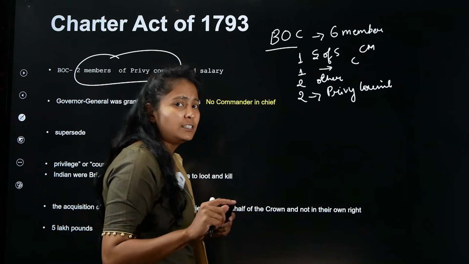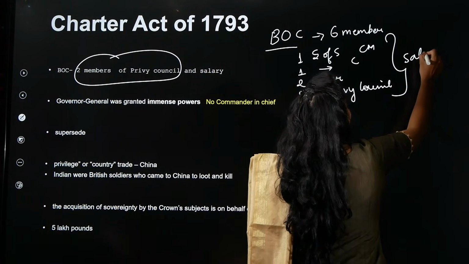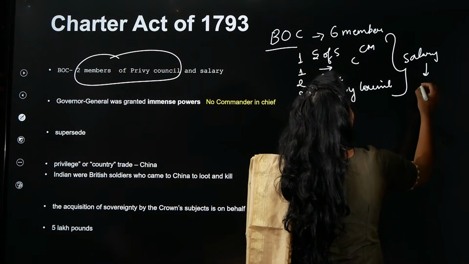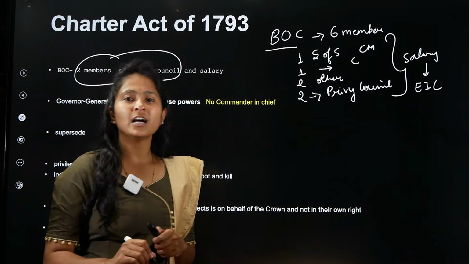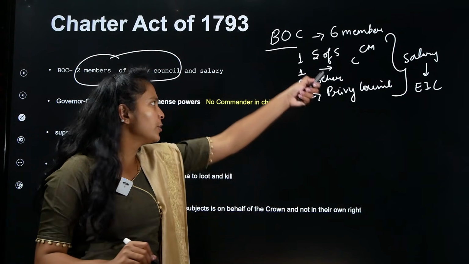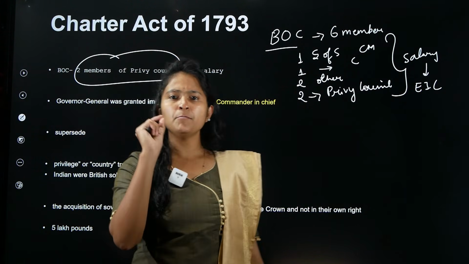And not just that, the salary of these people will be given by the British East India Company. The salary will be charged to whom? The British East India Company has to give the salary to this particular Board of Control. This is the first important provision.